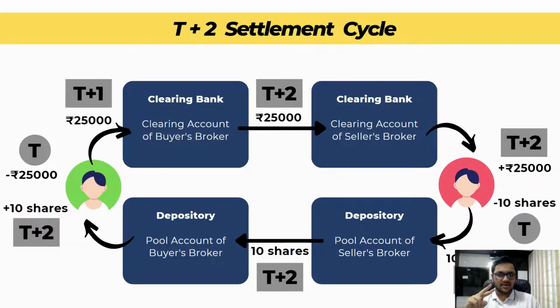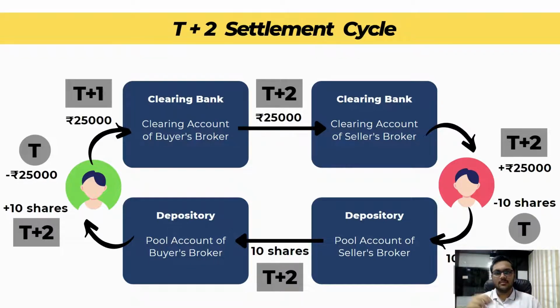Now there are two important things which need to be transferred. The first is money, which needs to be transferred from the buyer's account to the seller's account, and the shares, which need to be transferred from the seller's account to the buyer's account. There are some intermediaries and accounts which come in between, so let's understand each of them.